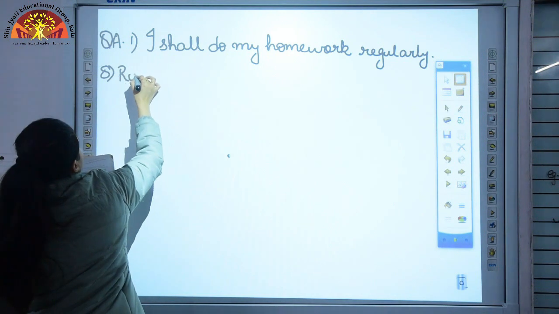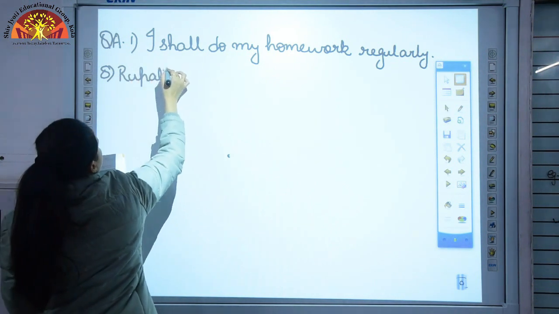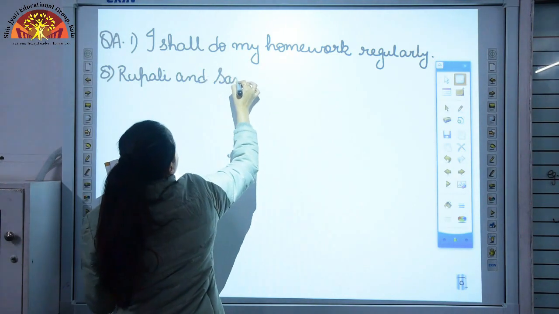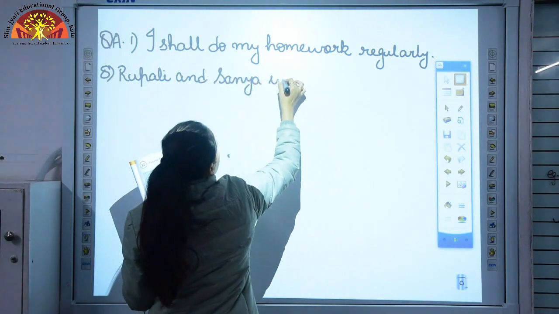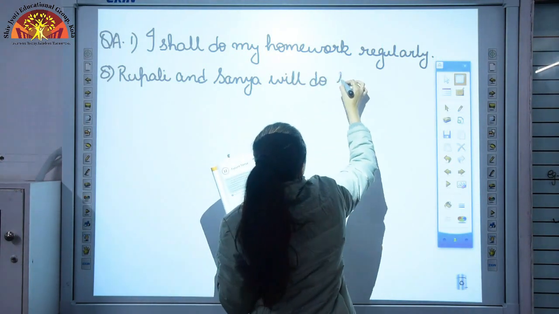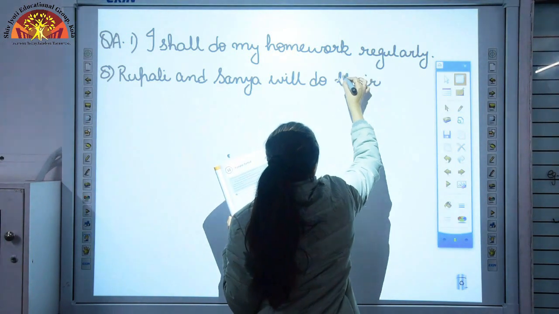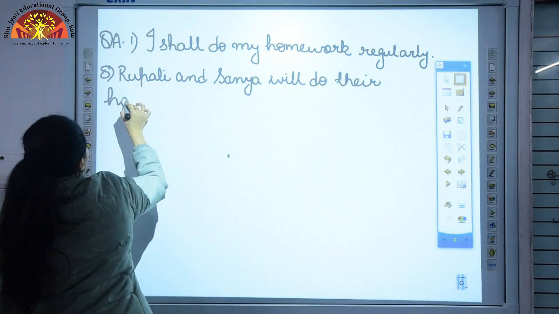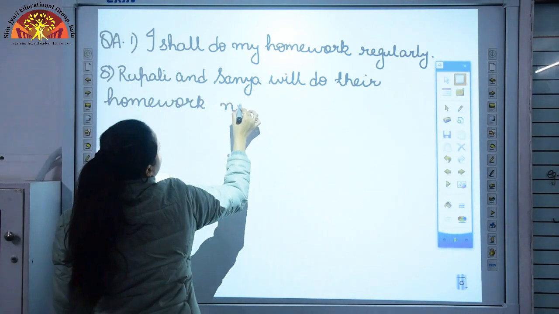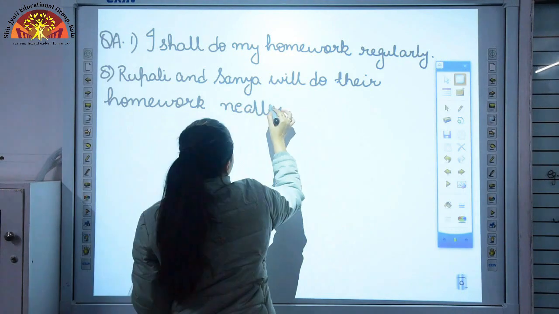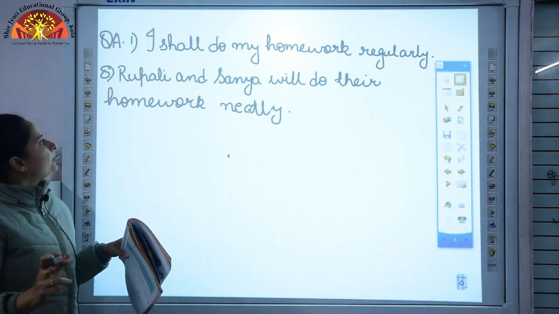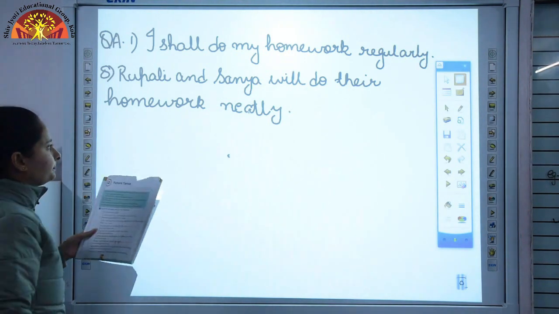So it will be Rupali and Sanya will do their homework neatly. Okay, Rupali and Sanya will do their homework neatly.